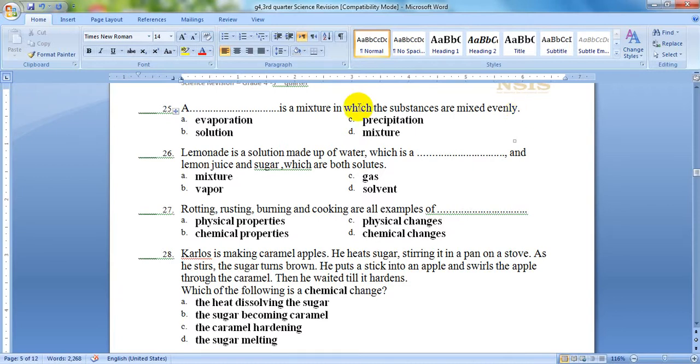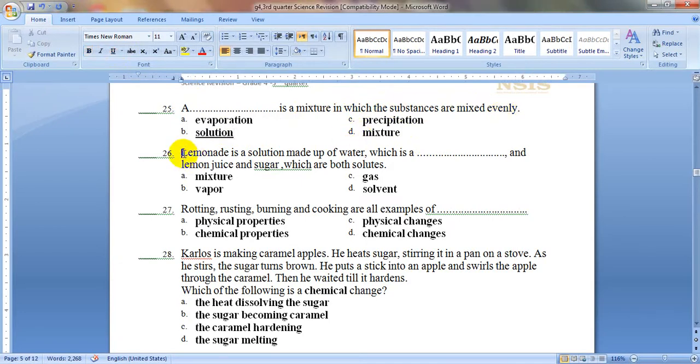What is this definition for? Is it for evaporation, solution, precipitation, or mixture? It is a solution, which is a mixture in which the substances are mixed evenly, completely mixed.